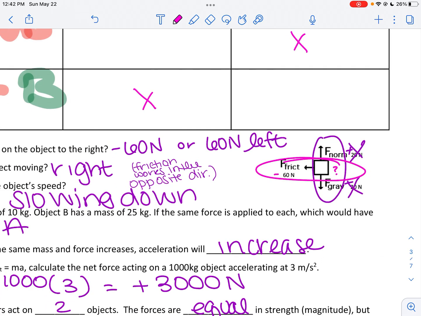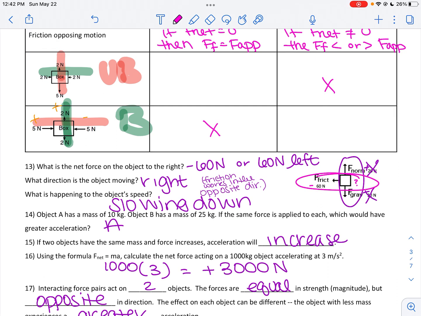Left is typically negative, so if you notice I wrote negative 60 newtons, or 60 newtons to the left, for the net force. Since it's friction, remember friction opposes motion. So since friction is to the left, I know the object is moving to the right. So this is probably a coasting car. And if you remember the idea of coasting, a coasting car will eventually slow down because we have friction acting on it. So that's going to cause us to have a negative acceleration.